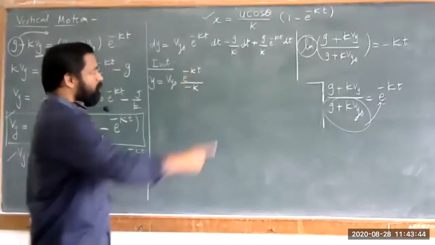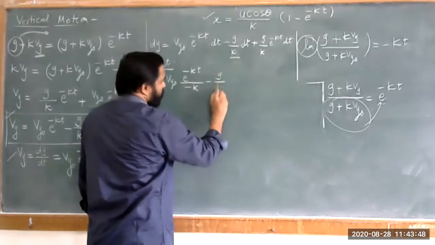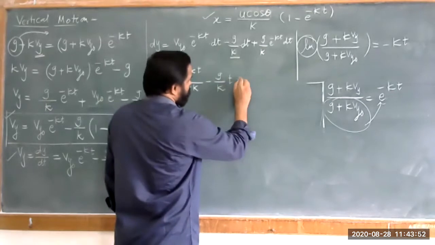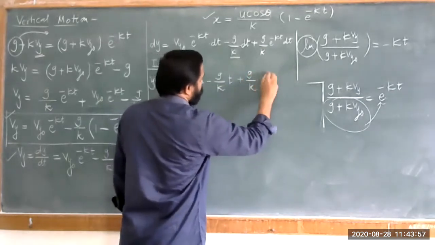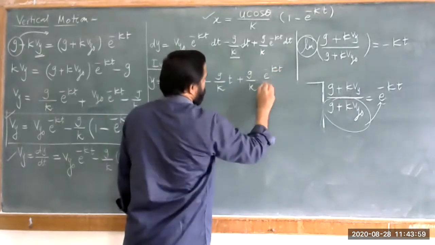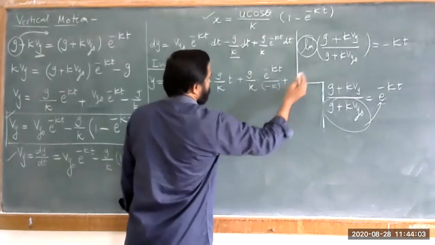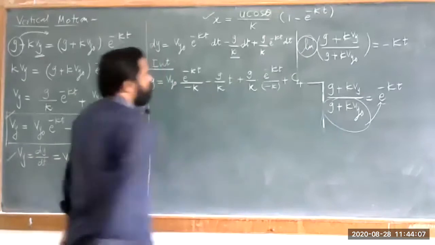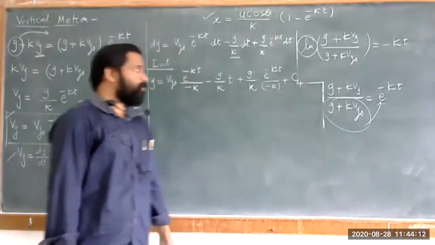Look at the second term, minus g upon k into t. Now the third term, g upon k into e raised to minus kt divided by minus k, plus the constant of integration. Earlier we had three integration constants c1, c2, c3. Now we have a fourth constant, that is c4.